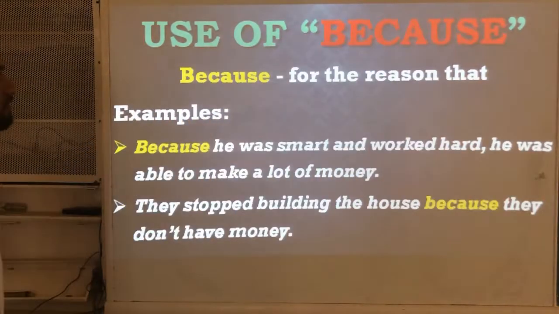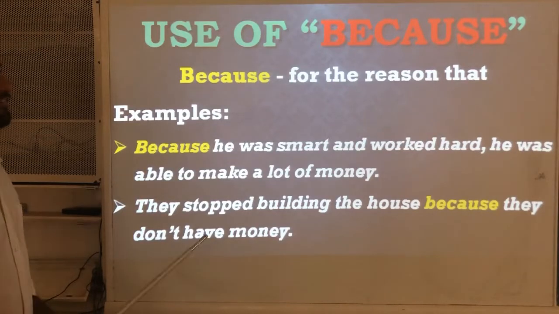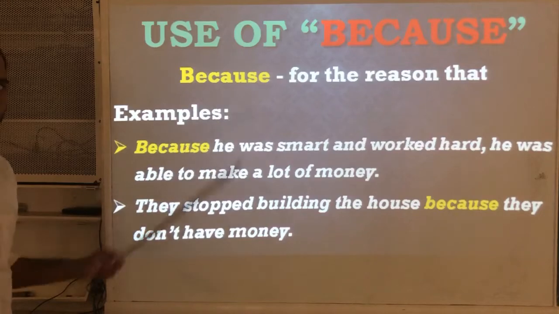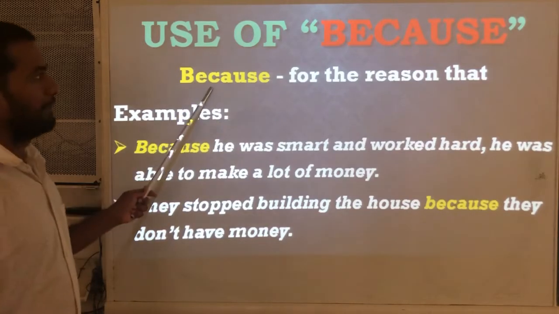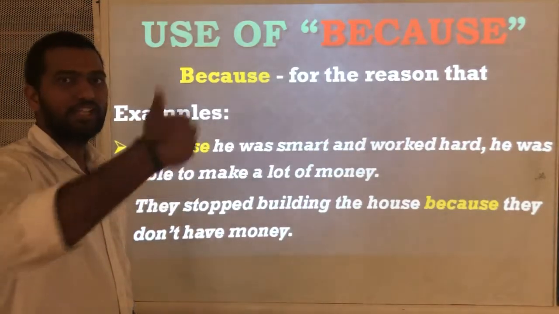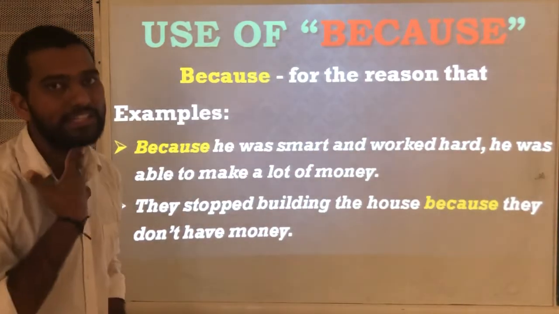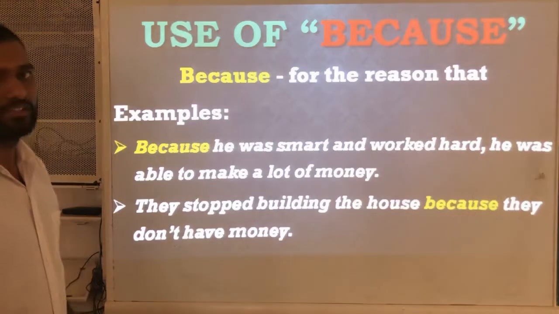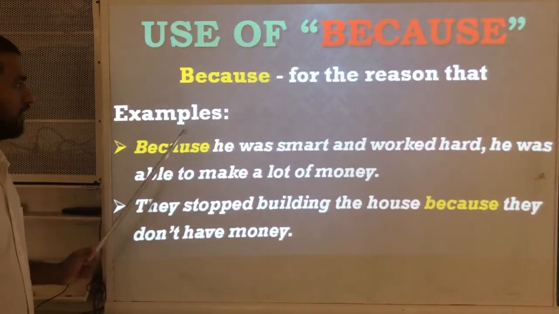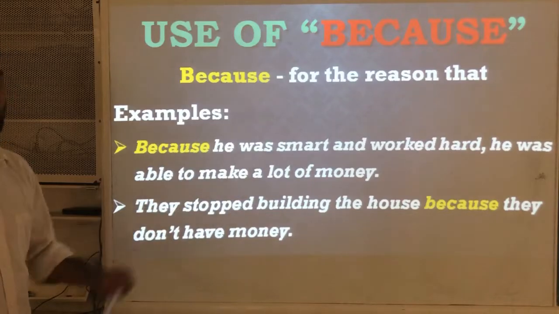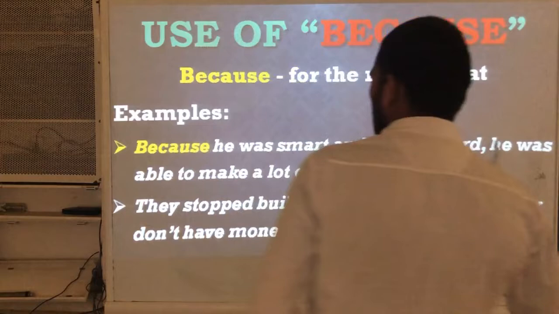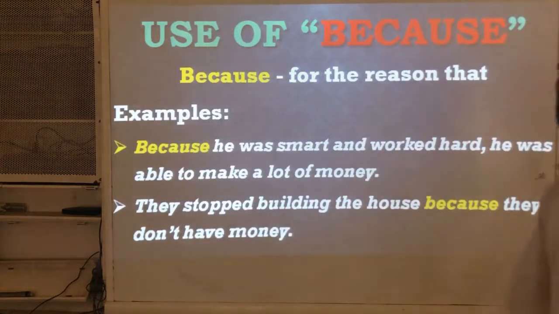Next, because. You know very well why we use because. Still, let us explain with examples. Because, for the reason that, means to tell the reason for the action that you have done. Example: because he was smart and worked hard, he was able to make a lot of money.